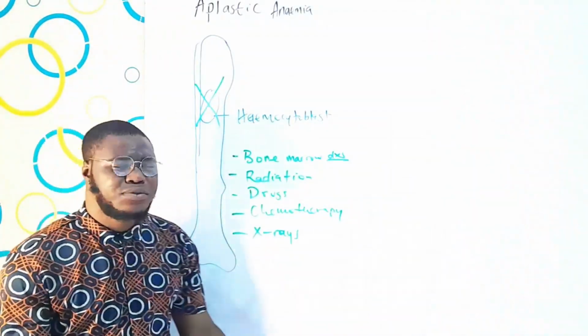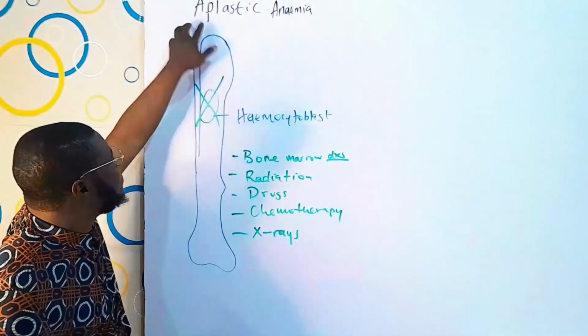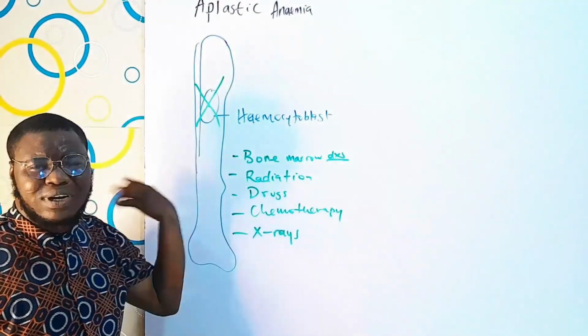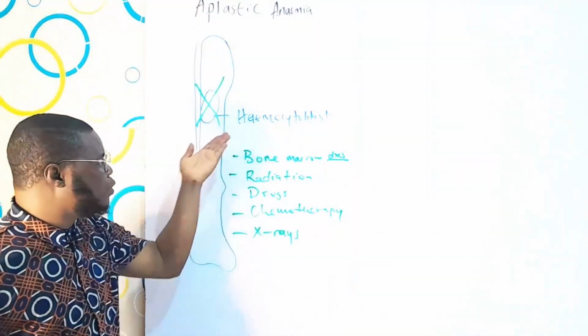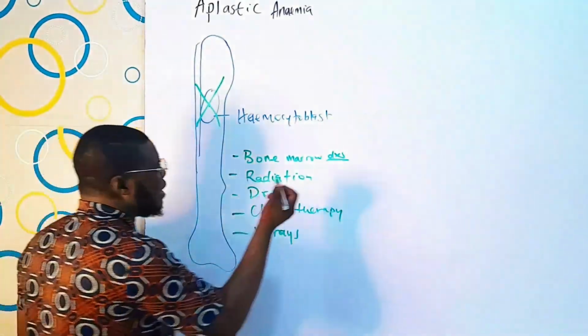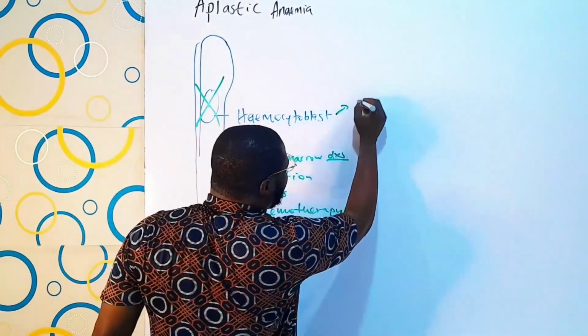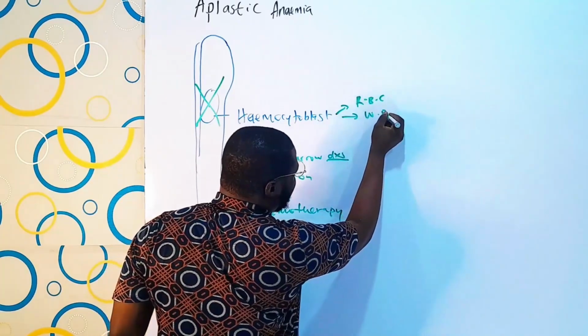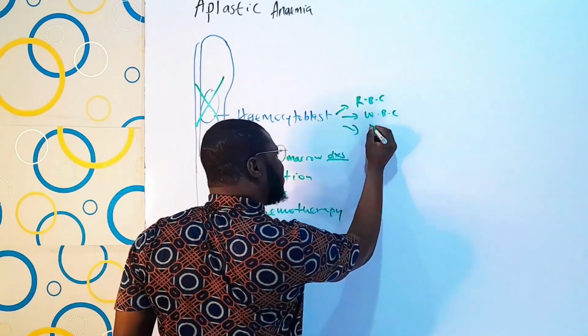Now, not to stress yourself too much. If someone has aplastic anemia, what can be the signs and symptoms? The things we've mentioned before can occur, because you're not producing any red blood cells. And remember that the hemocytoblast is responsible for producing red blood cells, white blood cells, and the platelets.